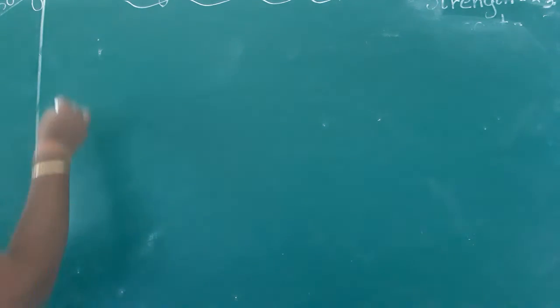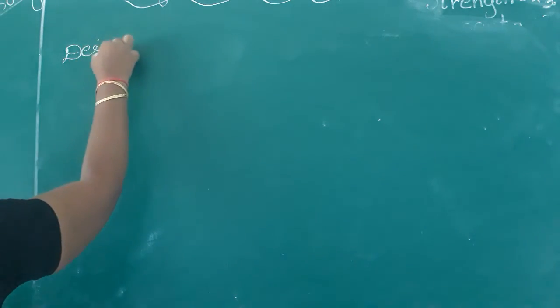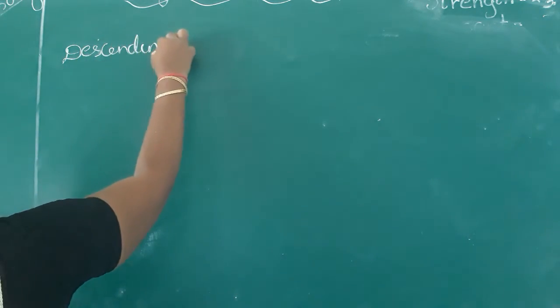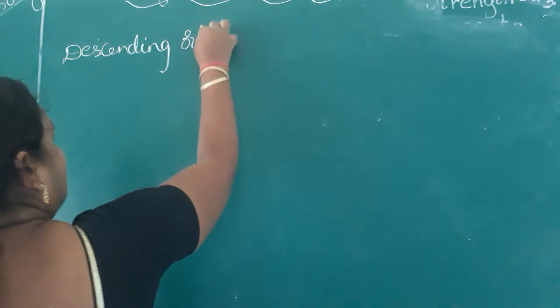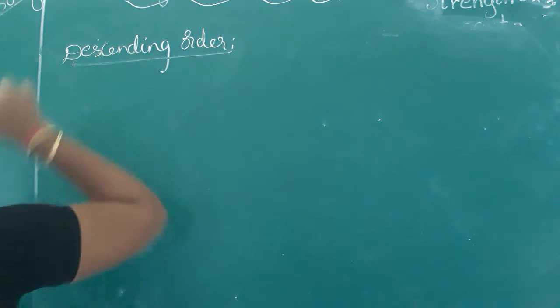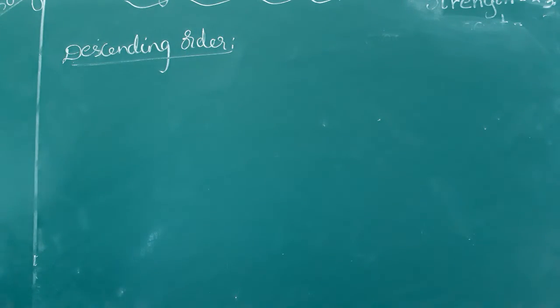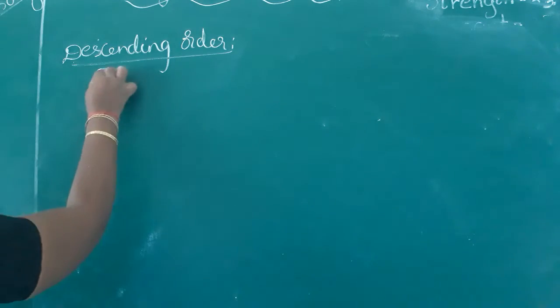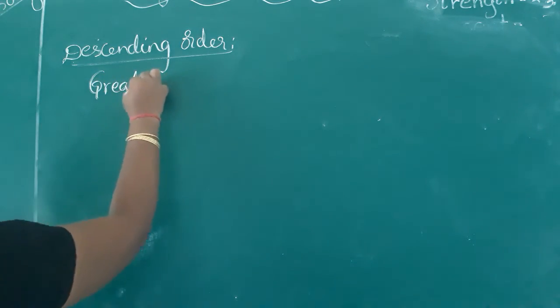Next one is about descending order. Descending order means arranging the numbers from greatest number to smallest number.